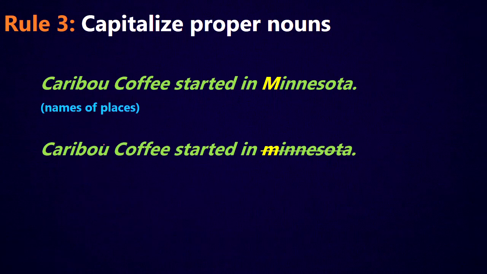We also capitalize the names of places. So Caribou Coffee started in Minnesota. Minnesota is the name of a state. In fact, the greatest state in the Union. So we capitalize the M in Minnesota. If we look at the second bad example here, we got the little m on Minnesota, and that's no good.